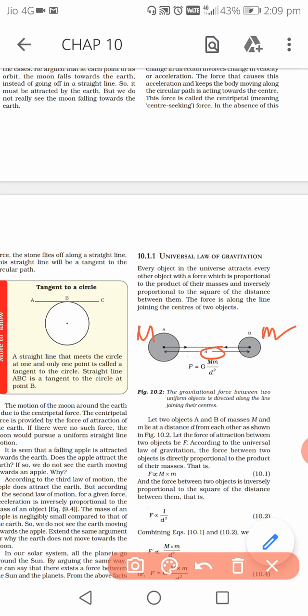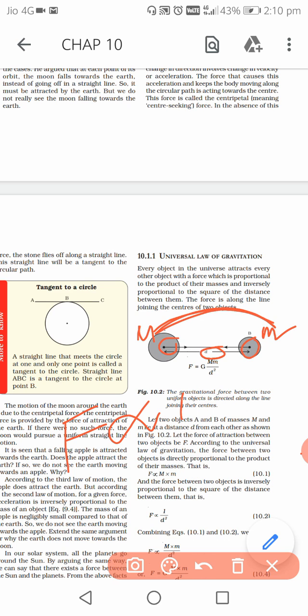They are separated by a distance d. Now by the universal law of gravitation, the force between two bodies is directly proportional to the product of the masses. The gravitational force between two bodies is directly proportional to the product of the masses. That means F is directly proportional to capital M into small m. That's what is written here.